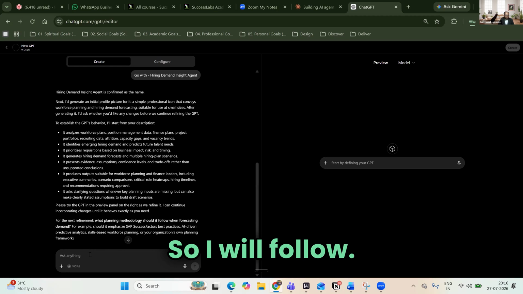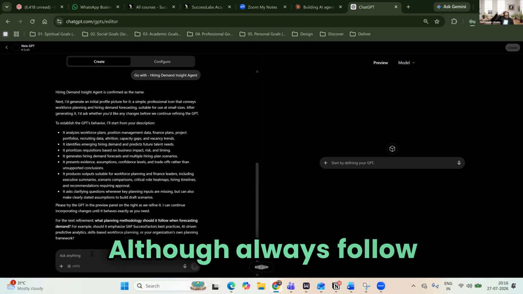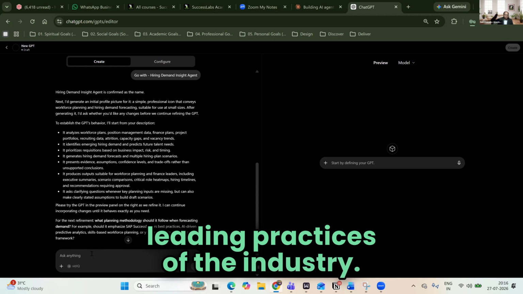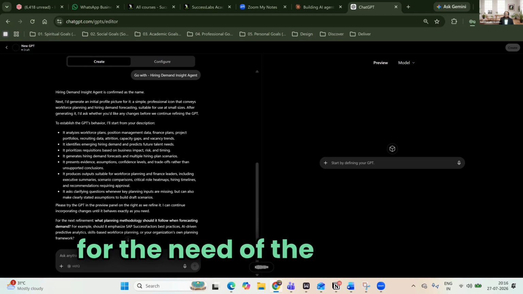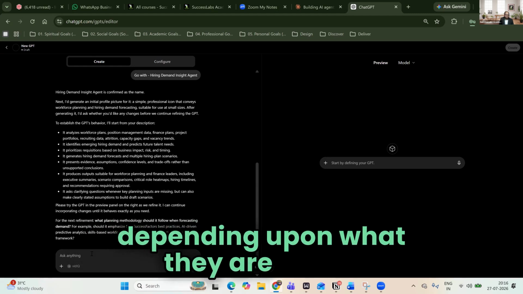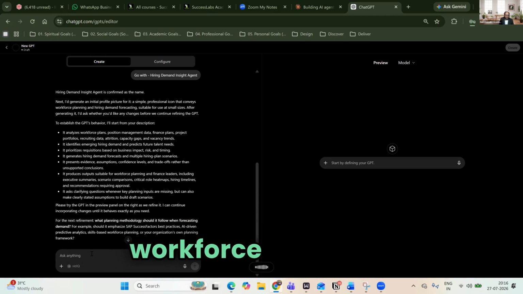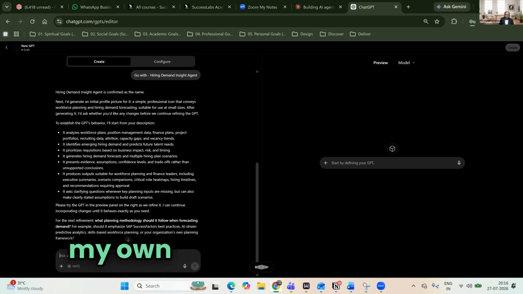So I will say: do not go by any product-specific approach. Always follow the principles, the best practices, the leading practices of the industry. Based on that, you create it so that it is applicable for SAP SuccessFactors, Workday or Oracle, as per the need of the customer, depending upon what they are using. It should be AI-driven predictive analytics, skill-based workforce planning, and it should give the option that I can also add my own planning framework.